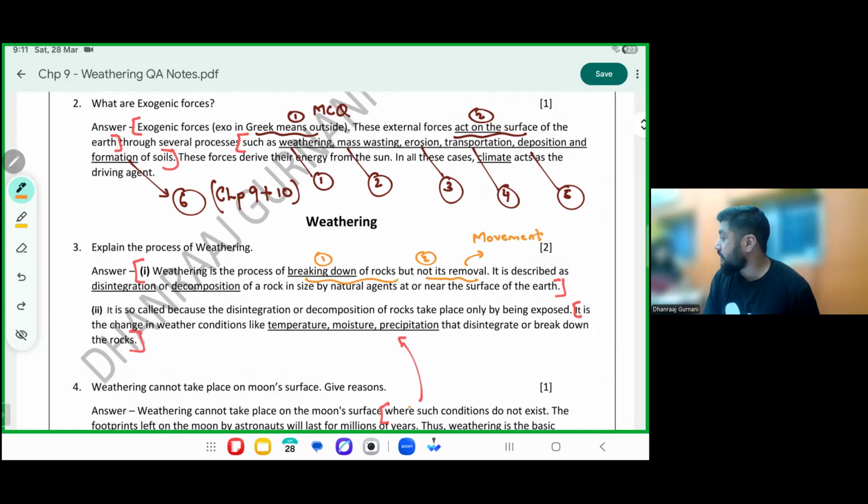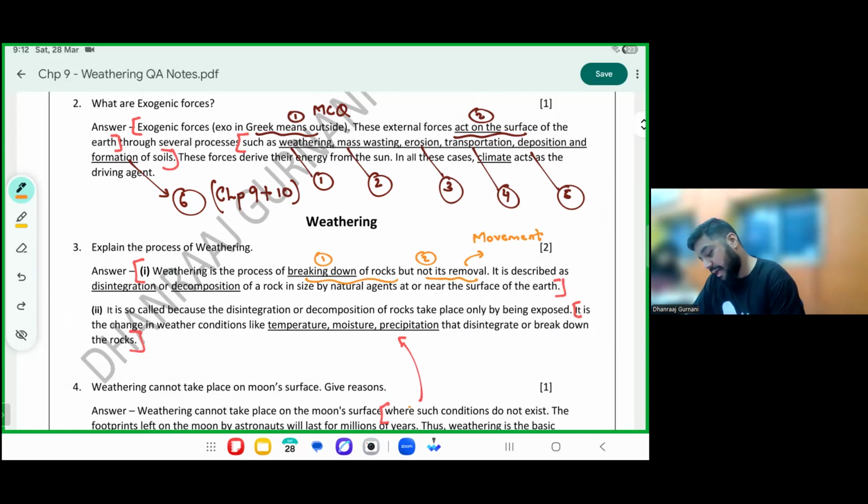Sachi said, sir, please teach me when will they move? That means when they break, they will stay there only. She wants to learn when will they move. That will come in chapter number 10, which is called denudation, which is nothing but movement. There we are learning how will they move. Here you are learning breaking down. So here we will focus on the breaking down of rocks, but not its movement or removal.